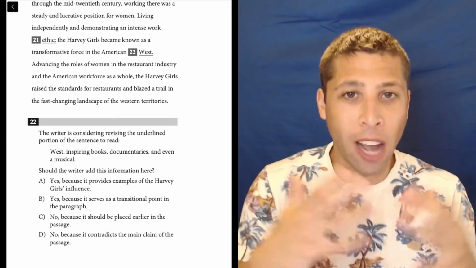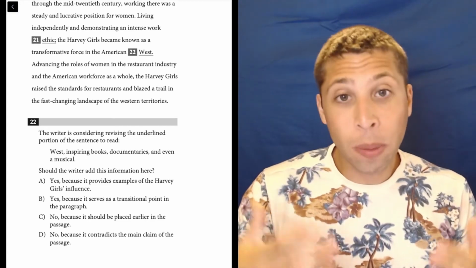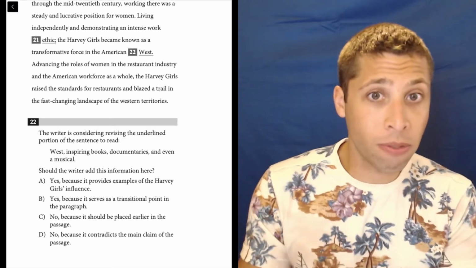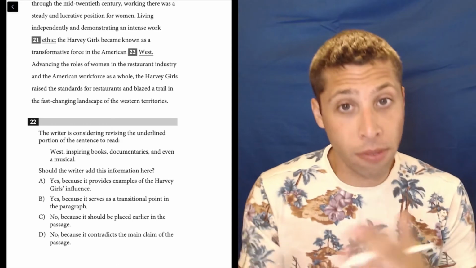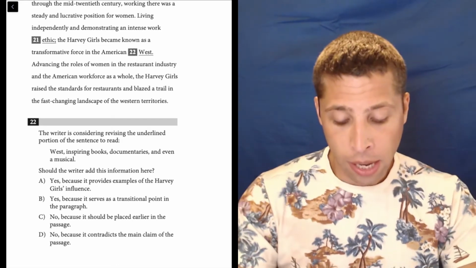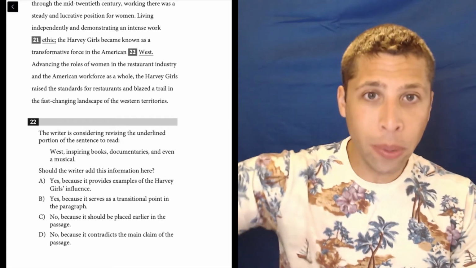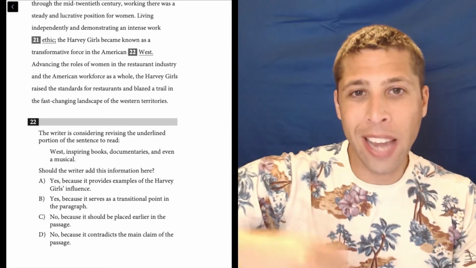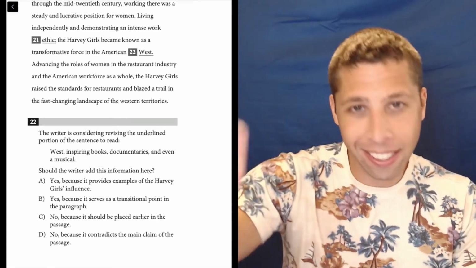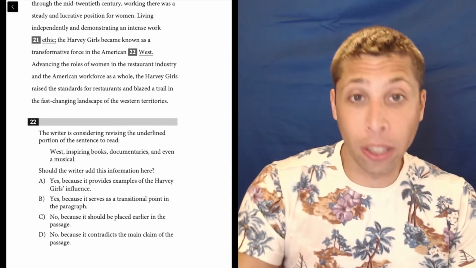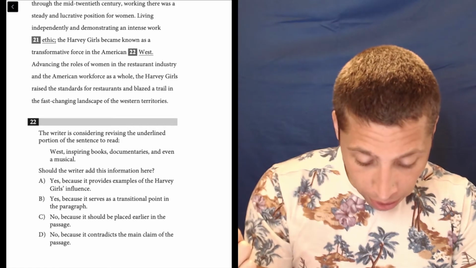That seems contradictory, right? Well, it's because these becauses on the SAT are supposed to provide reasons. They're supposed to be valid reasons for what we're doing. So we can have our own personal preference, but we need to make sure that we have a good reason in the SAT's terms. Okay, so let's just look at choice A. I think it'll be really clear what I mean. Should the writer add this information?